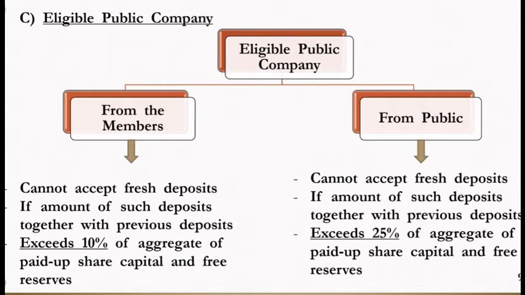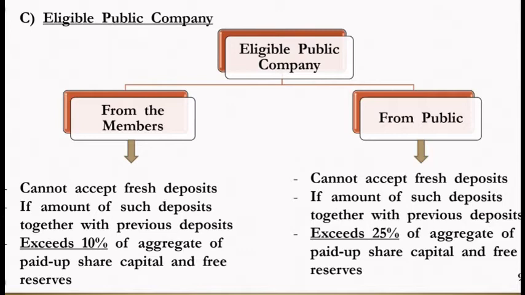When an eligible company collects deposit from members, again it can't go for fresh deposit: the amount of the previous deposit with the current year deposit should not exceed 10% of the aggregate paid up share capital and free reserve.